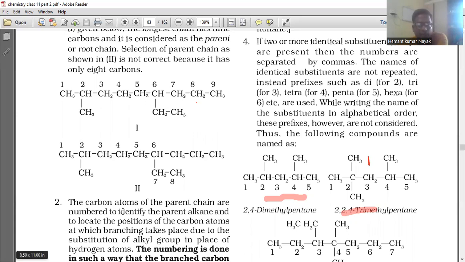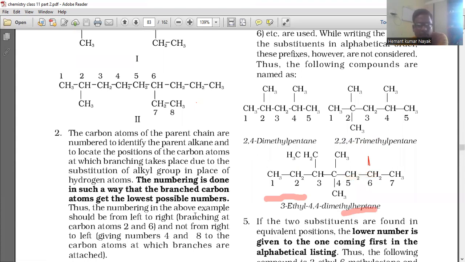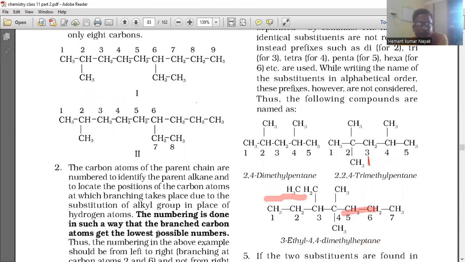And the second thing is the carbon atoms of the parent chain are numbered to identify the parent alkane and to locate the position of the carbon atom at which branching takes place due to the substitution of an alkyl group in the place of a hydrogen atom. The numbering is done in such a way that the branch carbon atom gets the lowest possible number. Thus, the numbering in the above example should be from left to right, branching at carbon atom 2 and 6.